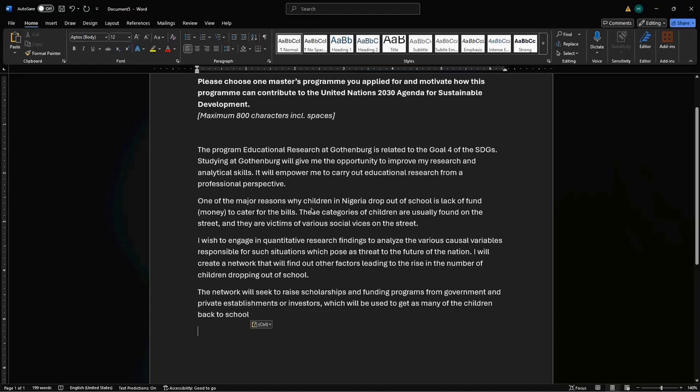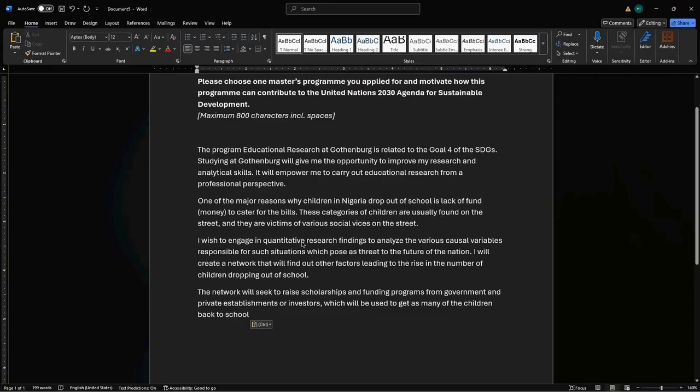Now, one of the major reasons why children in Nigeria drop out of school is lack of money to cater for the bills. Look at this, it's painting another problem. These categories of children are usually found on the street and they are victims of various social vices on the street. Is it not true? Okay.